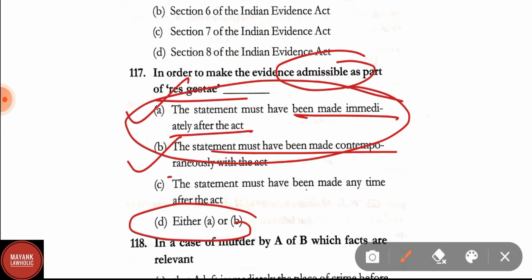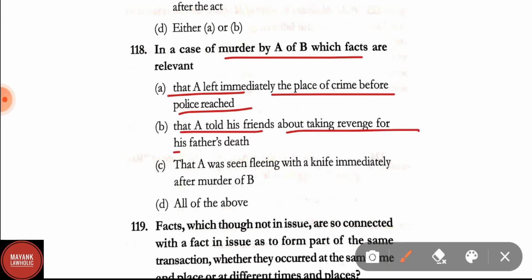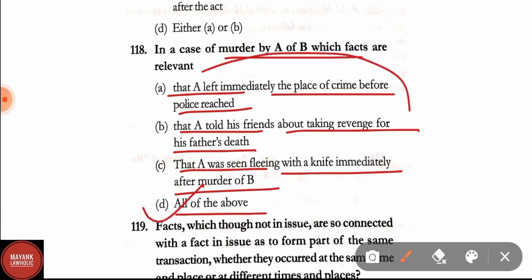The statement must have been made contemporaneously with the act. Question number 118. In a case of murder by A or B, which facts are relevant? A, that A left immediately the place of crime before police reached. B, that A told his friends about taking revenge for his father's death. C, that A was seen flying with a knife immediately after murder of B. And option D, all of the above. Here correct answer is option D, that is all of the above.